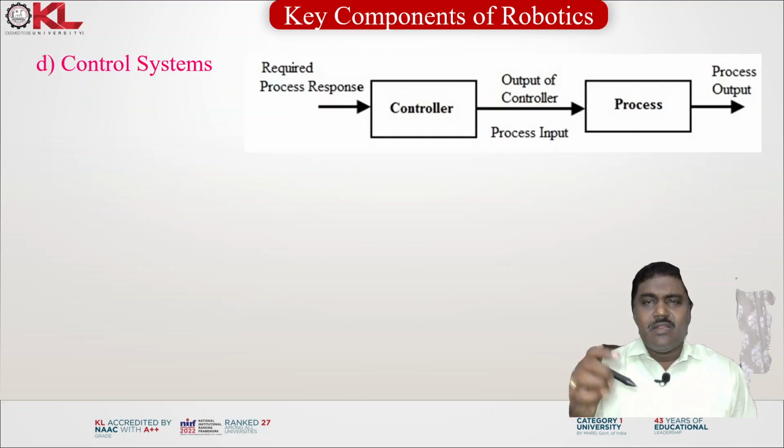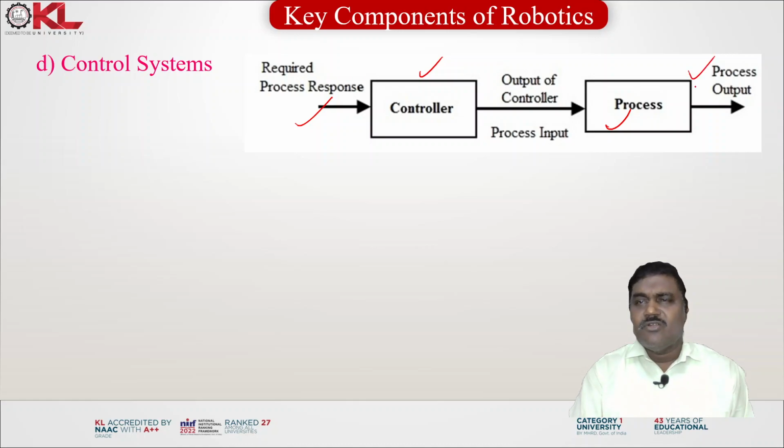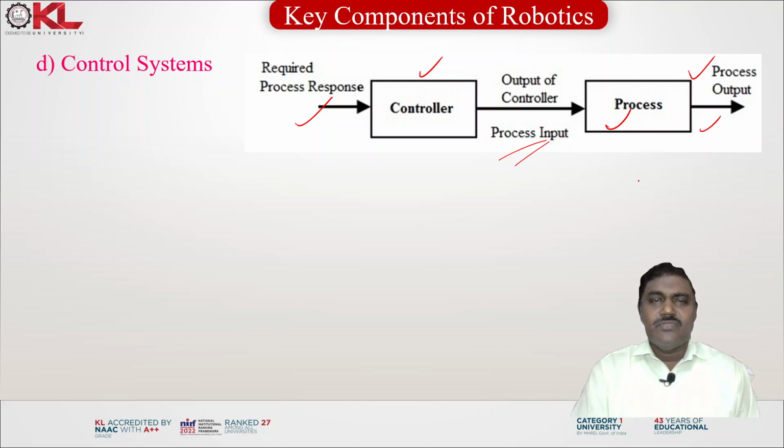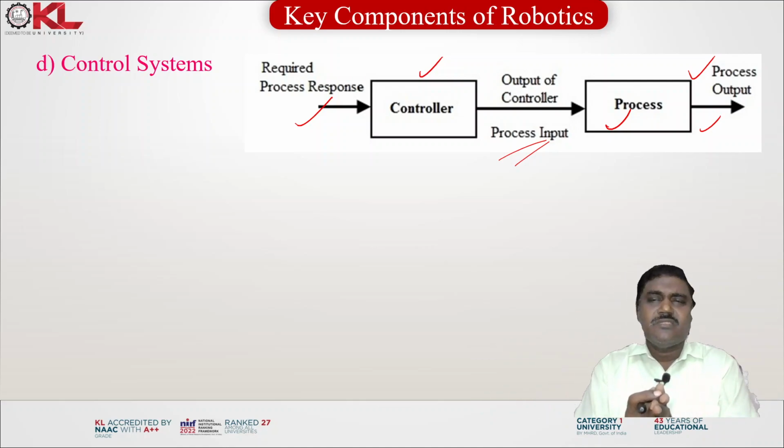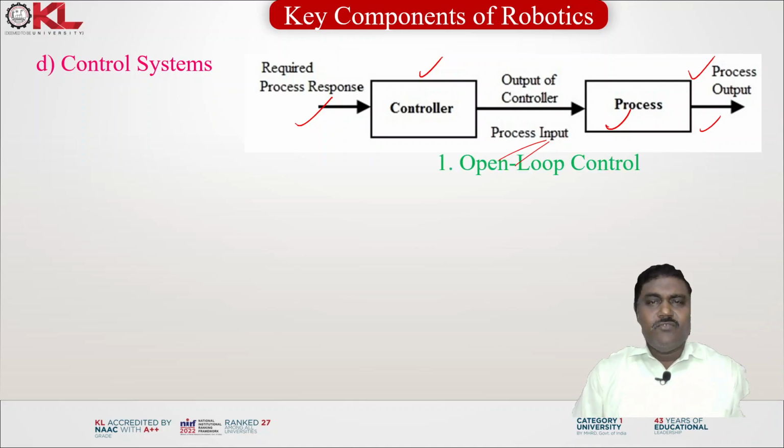In the open loop control systems, you can see the input, the required process response goes to the controller, and the output of the controller is fed to the process, and it performs the process, then we get the desired process output. Whatever the output is, it is not measured. There is no feedback. So you give some input to the system and get the output of the system. That type of control system is known as an open loop control system.